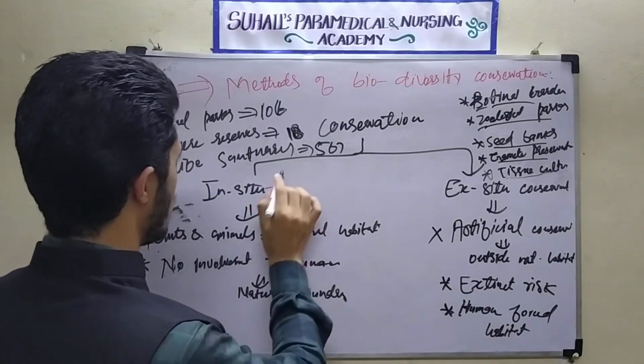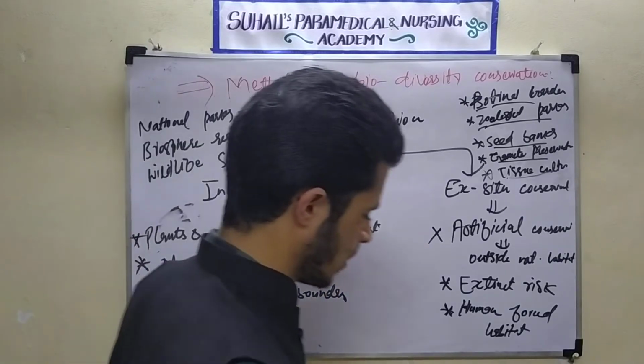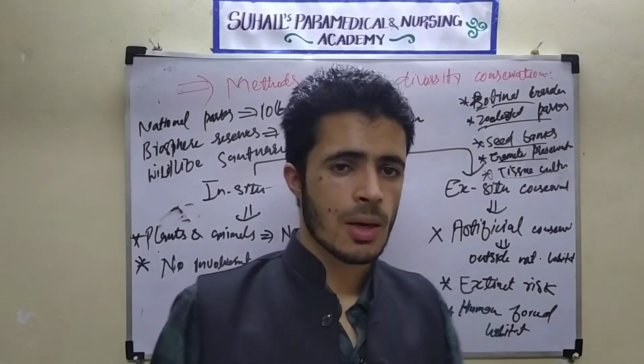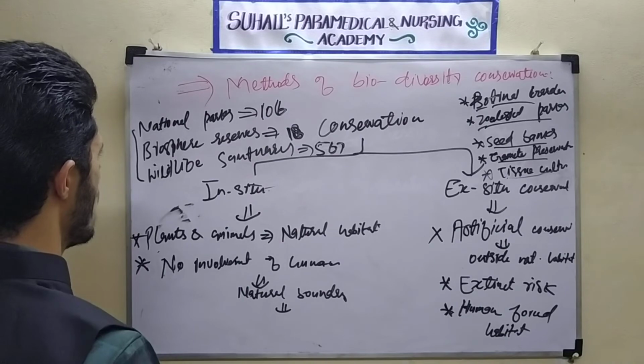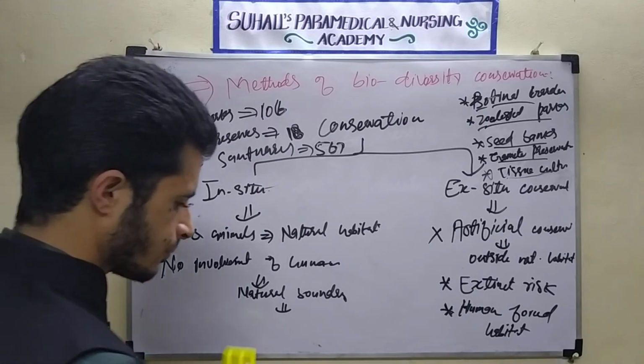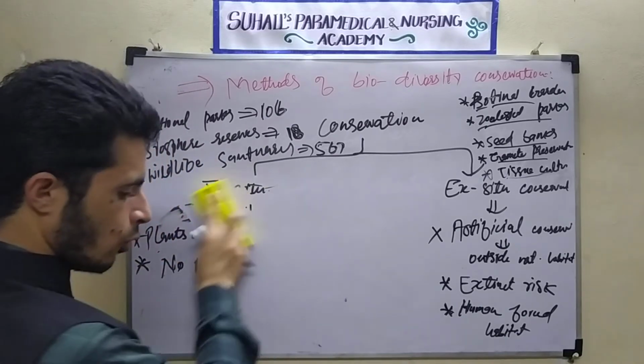So the wildlife sanctuaries are 567. These are the ways by which we can do the in-situ conservation. So three means national park, biosphere reserve, wildlife sanctuaries. Okay. Is there anything more?